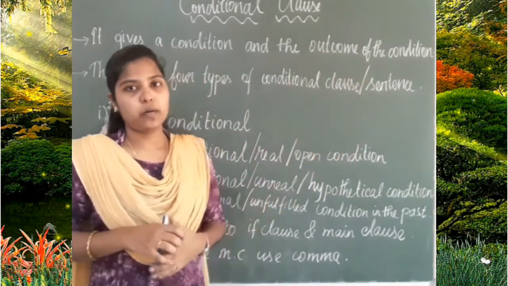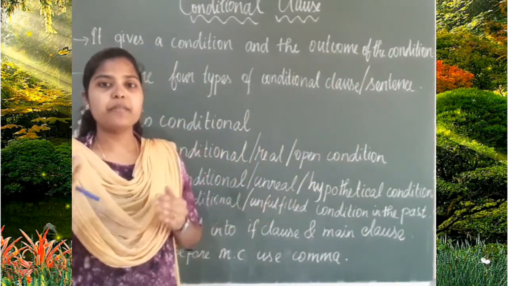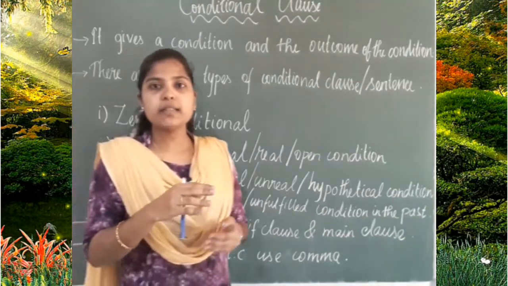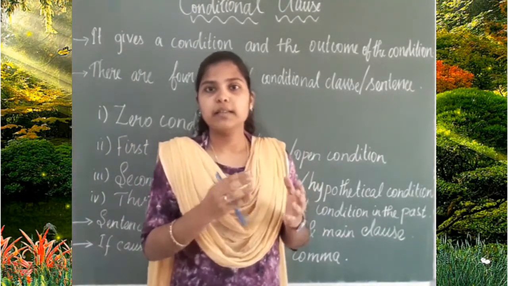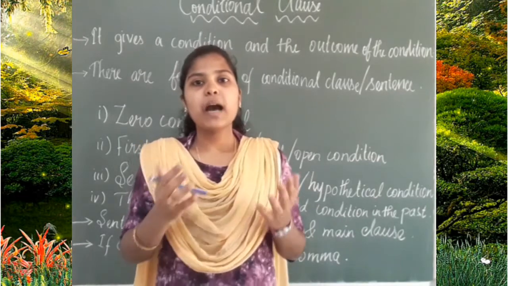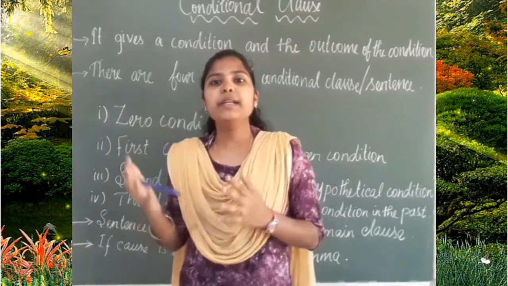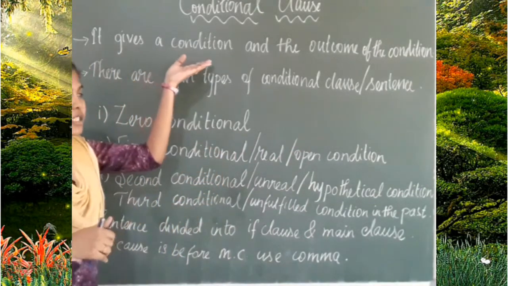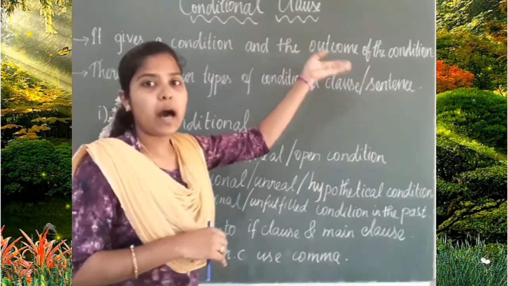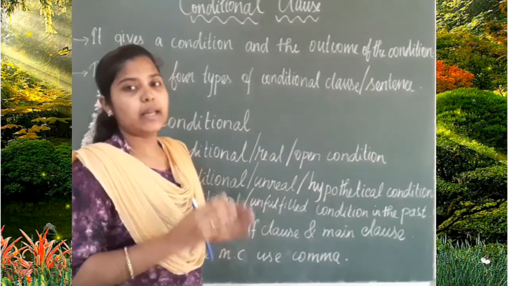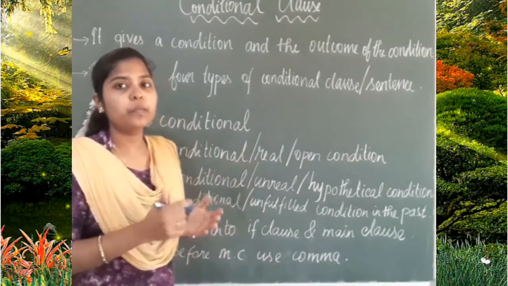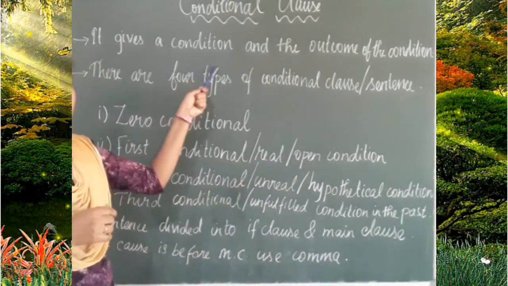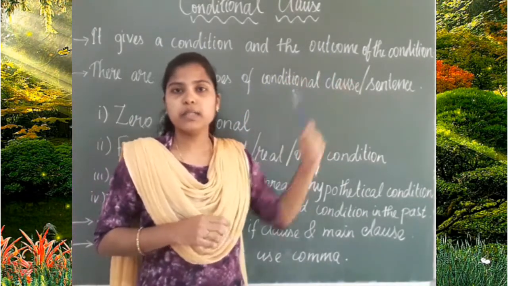That is the outcome. In the same way, if I add salt along with those elements, what will I get? I'll get a different taste, right? So, if I give a condition, there will be an outcome. In the same way, conditional sentences also give a condition and its outcome.